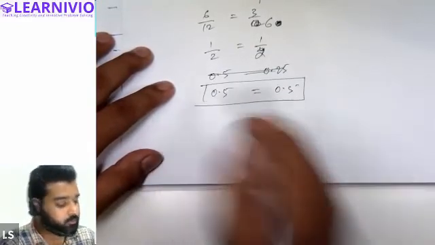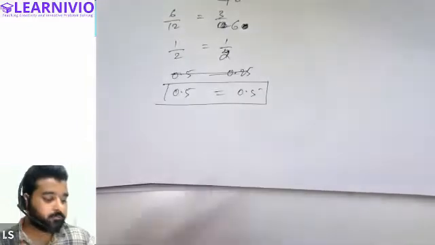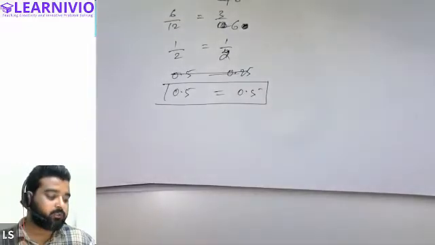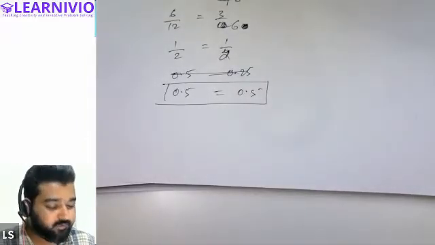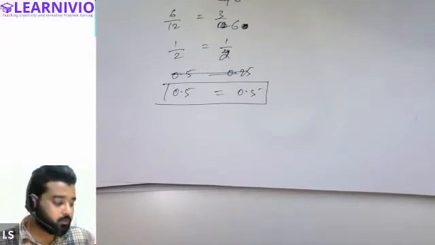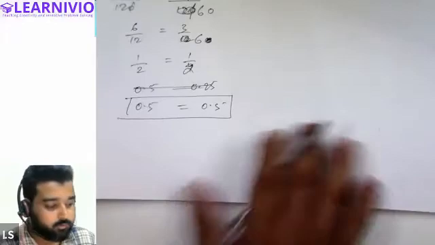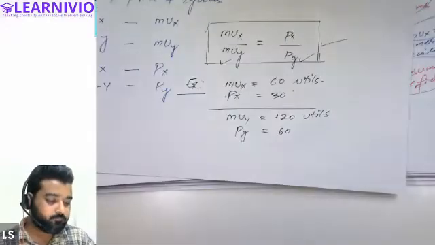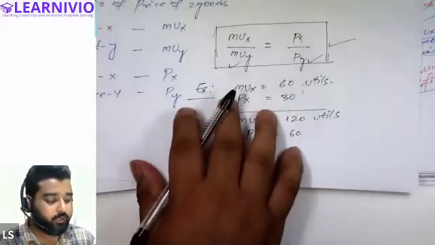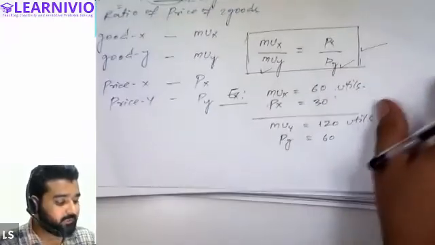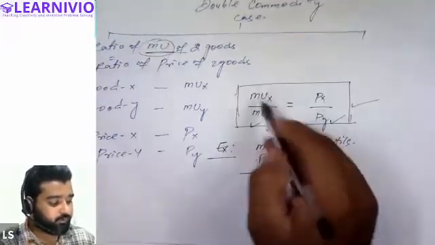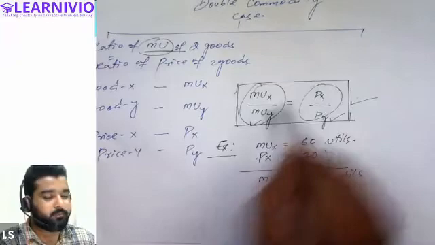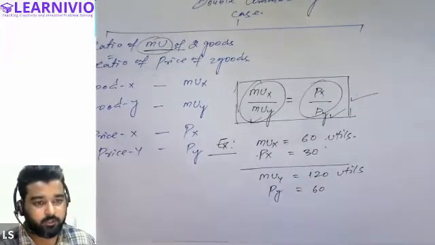Okay. So both the sides are equal because the ratio of utility of both the commodities equals 0.5, and the ratio of prices of both the commodities is also 0.5. Hence, the consumer is in equilibrium. So basically, in case of double commodity, it is said that the ratio of utility of both the commodities must be equal to the ratio of prices of the commodities.